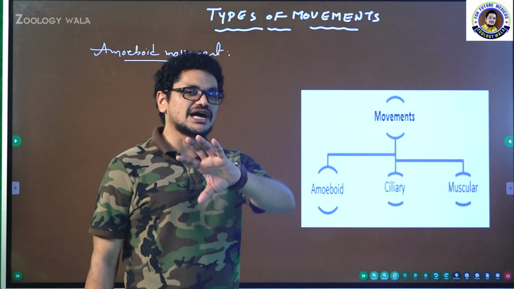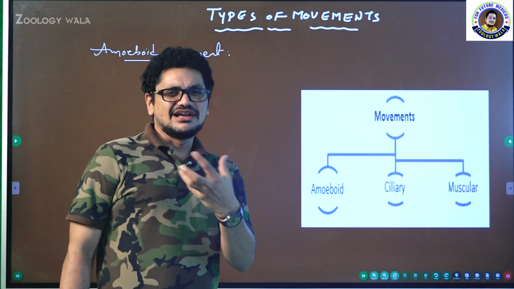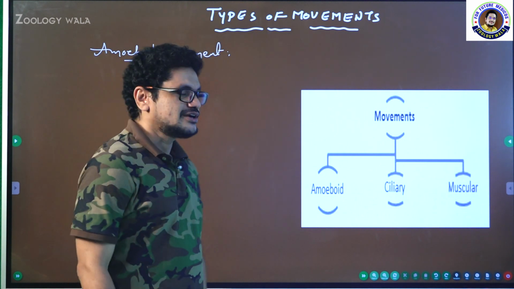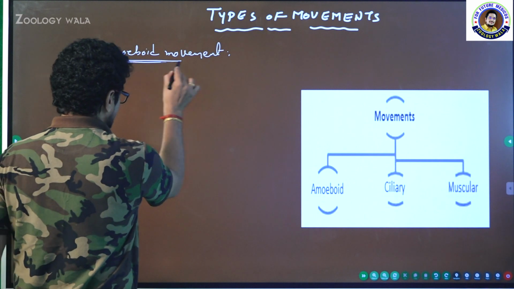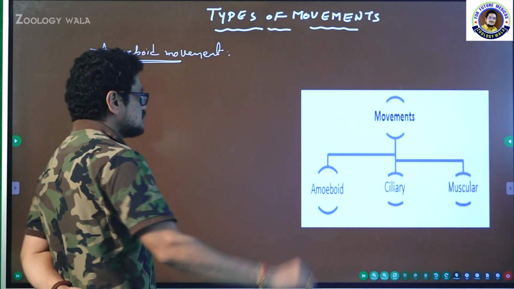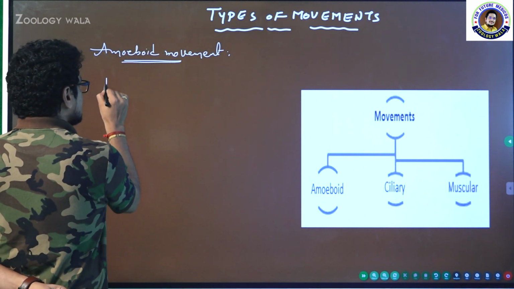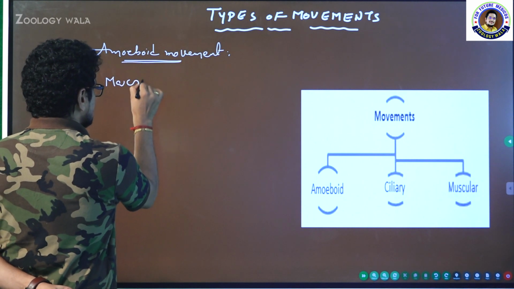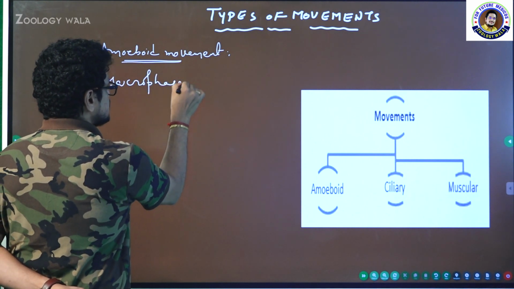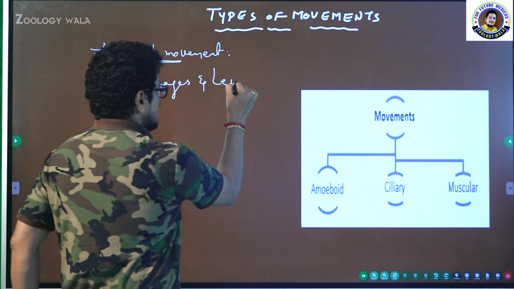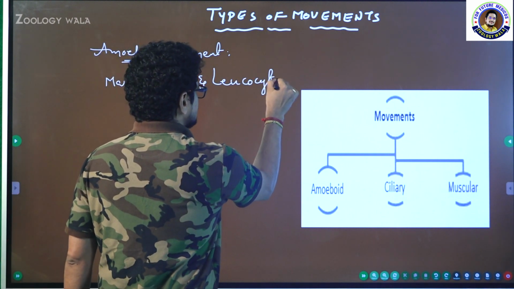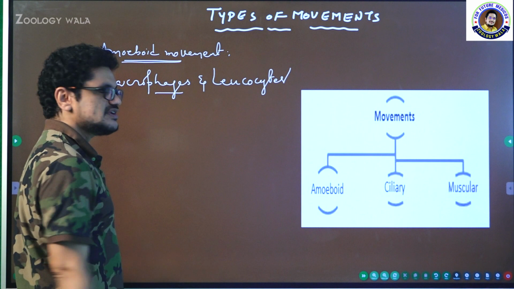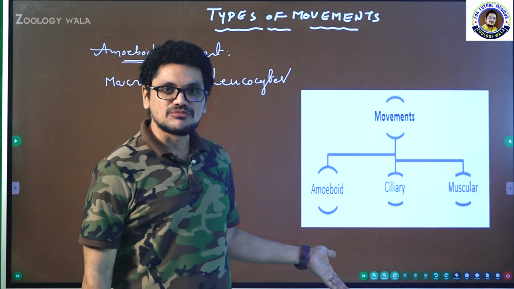Intermittently I am getting some cough, no issue. Amoeboid movement is exhibited by the cells: macrophages and leukocytes.